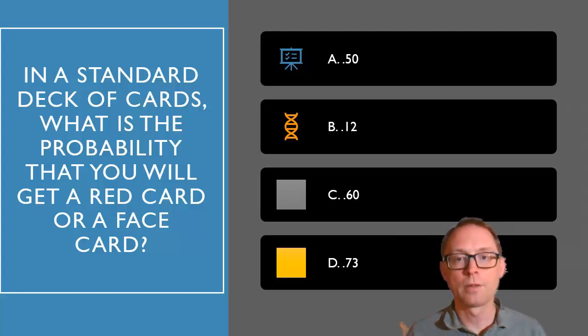You take the probability of you getting a red card, which is 0.50, plus the probability of you getting a face card, which is 0.23, minus the probability of you getting a red card that is also a face card, and that is 0.115. So the actual answer is 0.615, or 0.62 would be the most correct answer.